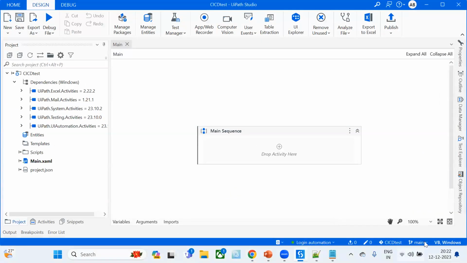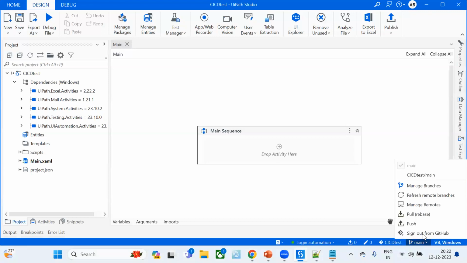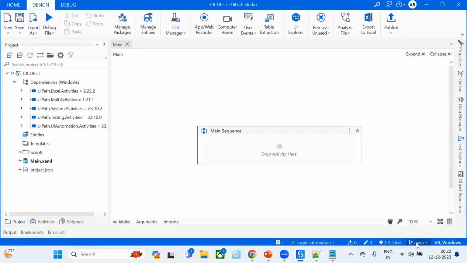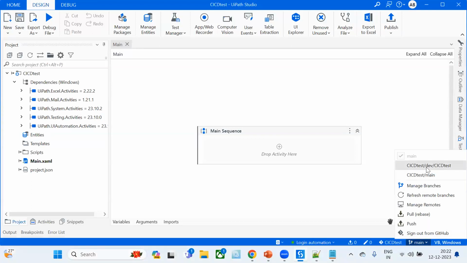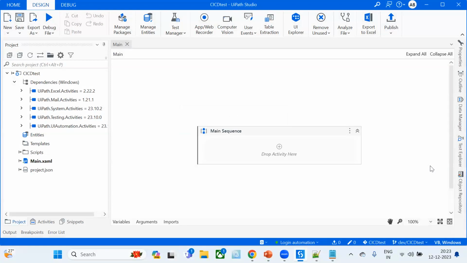Currently I am in my main branch, right? Now I need to switch to the dev branch. For that, I think I need to refresh this one. After refreshing, you might see dev/CI/CD test. CI/CD test is there because when we did that initial commit, I provided the name as CI/CD test. So whatever name you have provided will come here, and after that our branch name. So I am choosing this one.